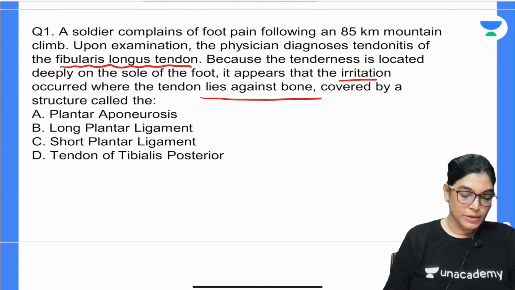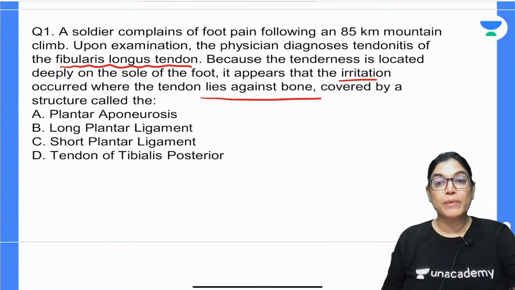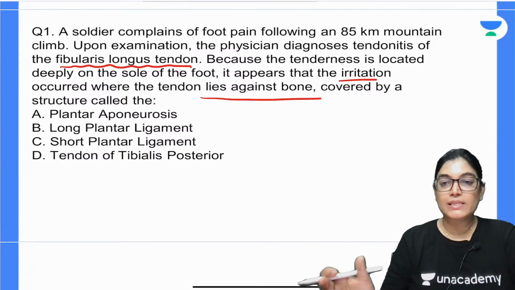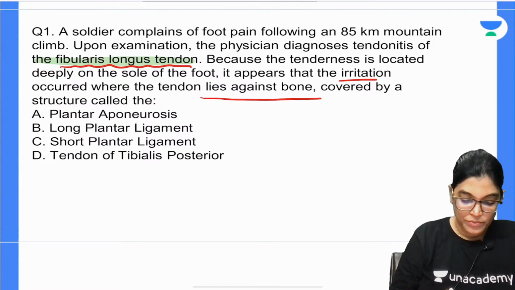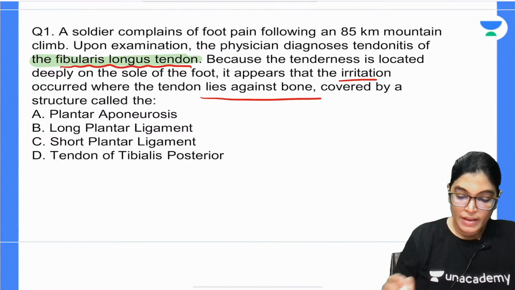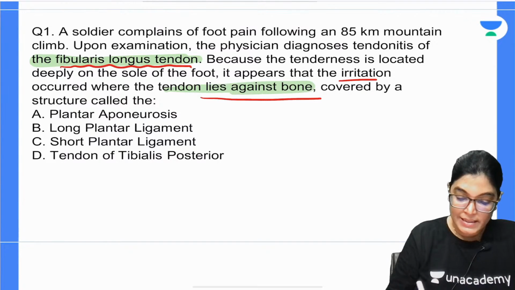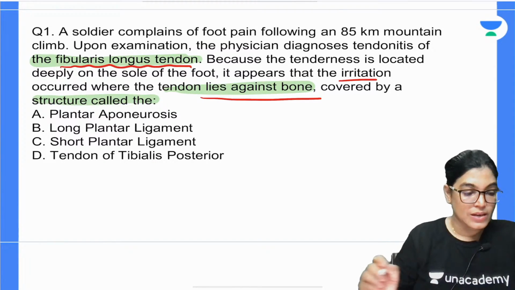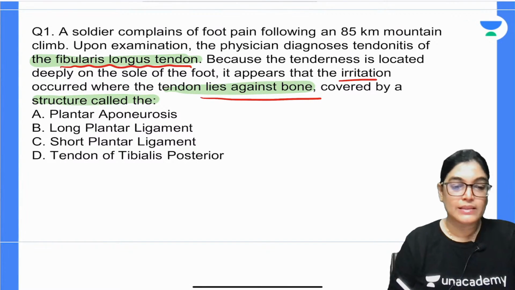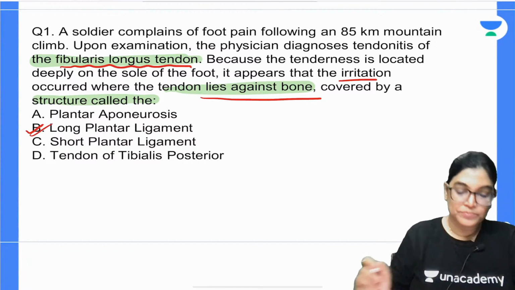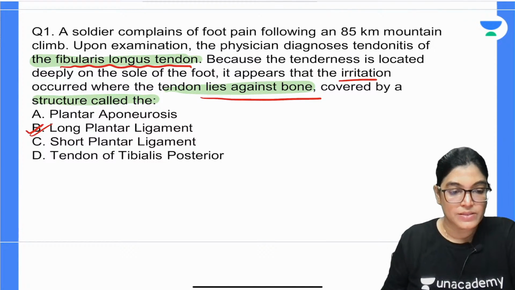The important point is that the tendon involved is the peroneus longus muscle tendon, also called fibularis longus. We have to see that irritation has occurred where the tendon lies against the bone, and at that level it is covered by which of the following structures? My dear aspirants, the correct answer here is long plantar ligament. Let me explain why long plantar ligament is the correct answer.